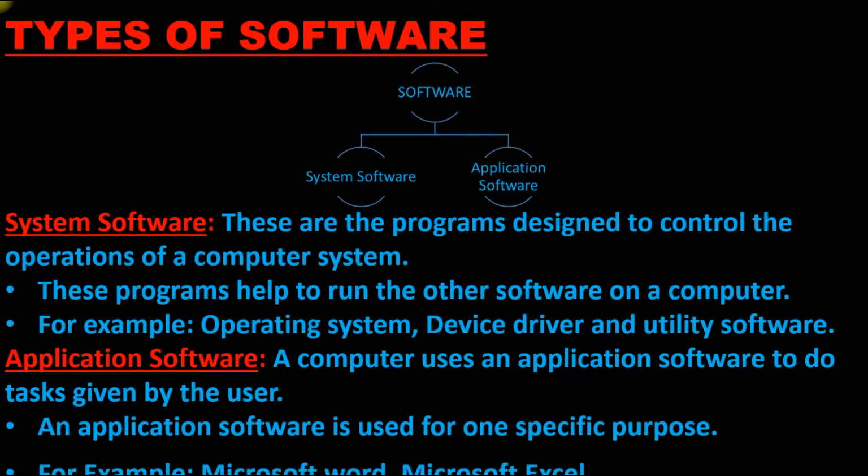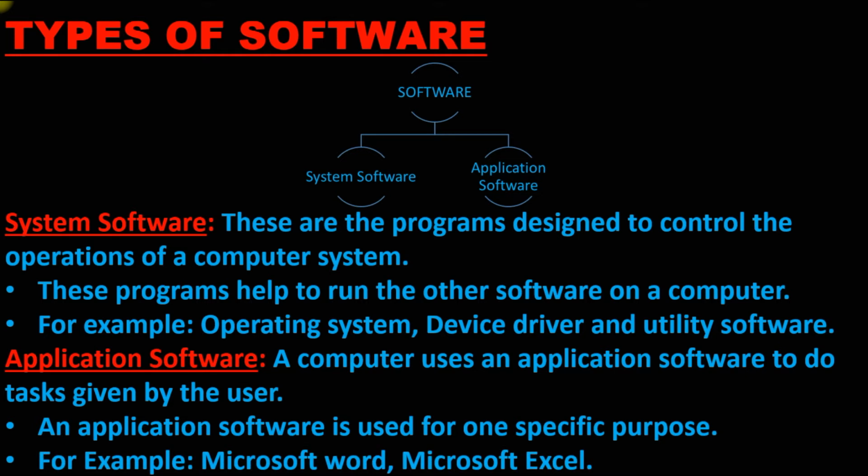For example, Microsoft Word, Microsoft Excel. Microsoft Word and Microsoft Excel are the applications we normally use. So I cannot use Microsoft Word to transact money. I can use it to make documents, to make worksheets and all that. Microsoft Excel can be used to make different types of worksheets, like to maintain data about day-to-day transactions that are taking place. All this we are going to learn in the next video. How to use Microsoft Excel, that is the next video we are going to learn about.